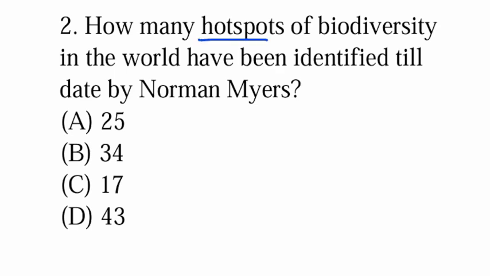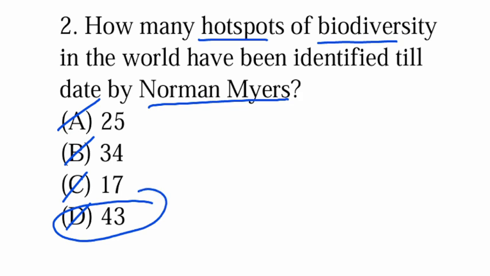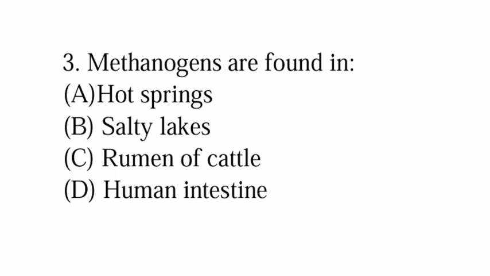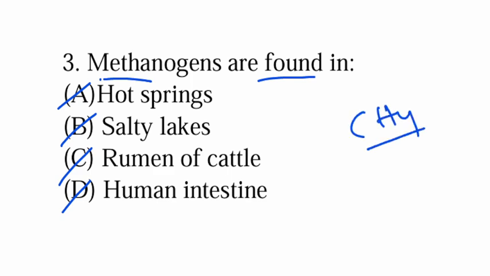Next is, how many hotspots of biodiversity in the world has been identified till date by Norman Myers? 25, 34, 17 or 43. So till date we have a maximum number of 43 biodiversity hotspots throughout the world. Methanogens are found in hot springs, salty lakes, rumen of cattle or human intestine. So these methanogens that create methane gas, CH4, are basically found in the rumen of cattle.